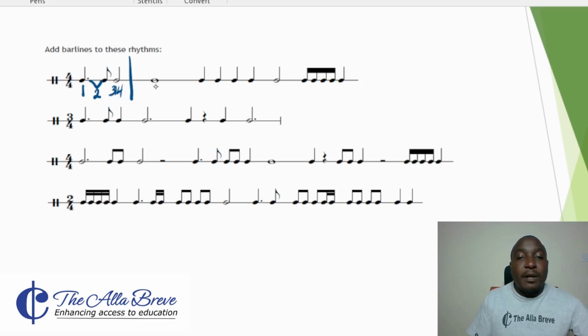Next, this is a semi-breve, and a semi-breve is made up of 4. So all of them, 1 to 4, lie in this one. So this is a bar line. Here we have first crochet, second crochet, third crochet, and fourth crochet. So we add a bar line.